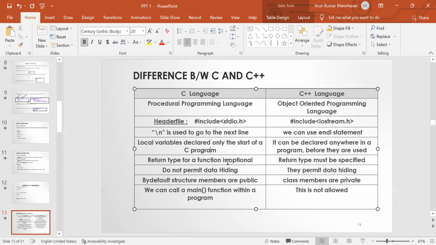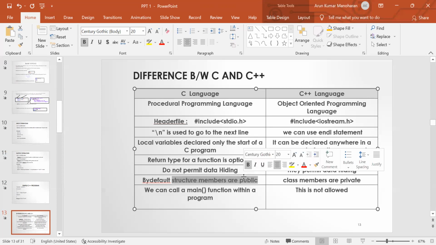The next one is the return type for a function. It is optional in C, whereas in C++ we have to specify the return type. The C language does not permit data hiding, whereas in C++ we have data hiding operations. In C language, by default, the structure members are public, so all the members of the structures are public.